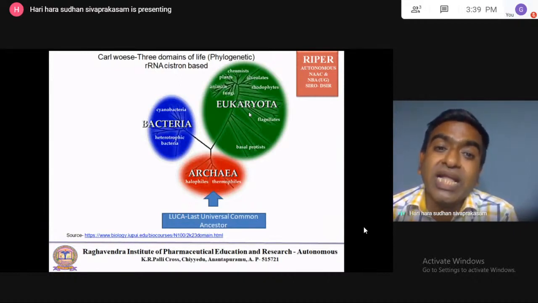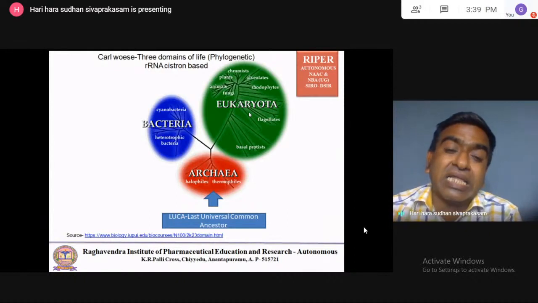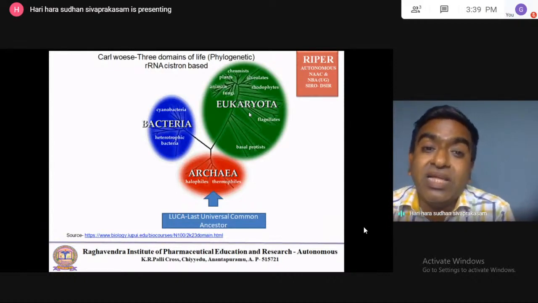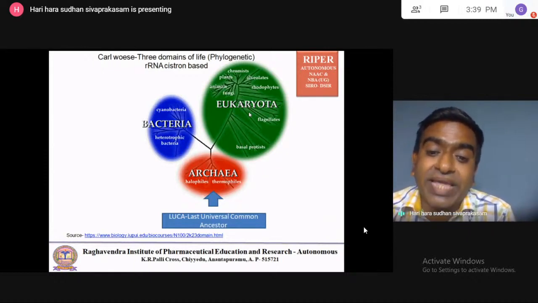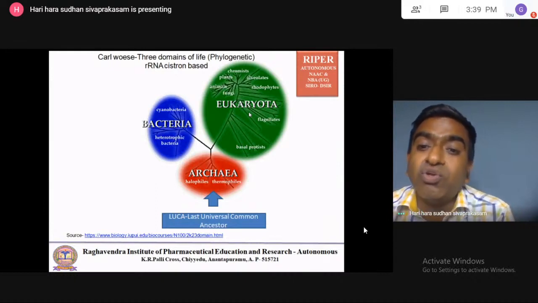Other living species cannot live in high temperature regions, highly basic or acidic regions, high pressure regions, or very deep under the earth. Only archaea can live inside those. So they are living in the extreme conditions of the world. Archaebacteria live in the extreme conditions of the world. They are unicellular in nature. Then bacteria live in the normal environmental conditions of the world.